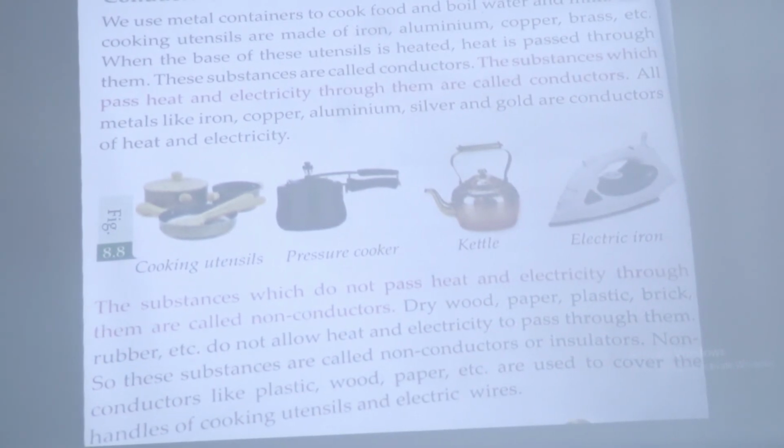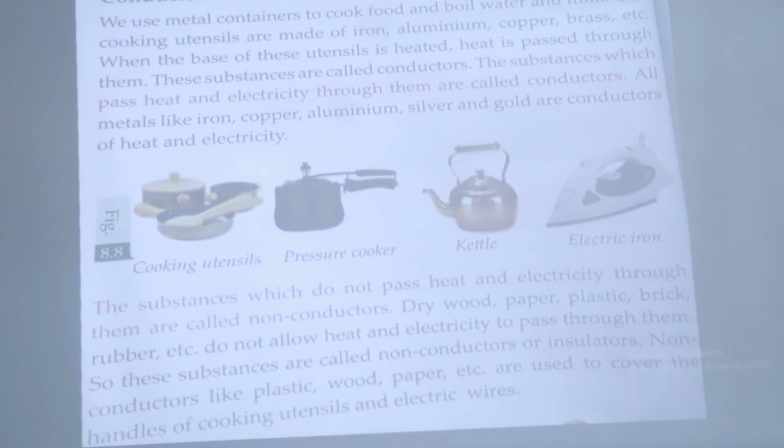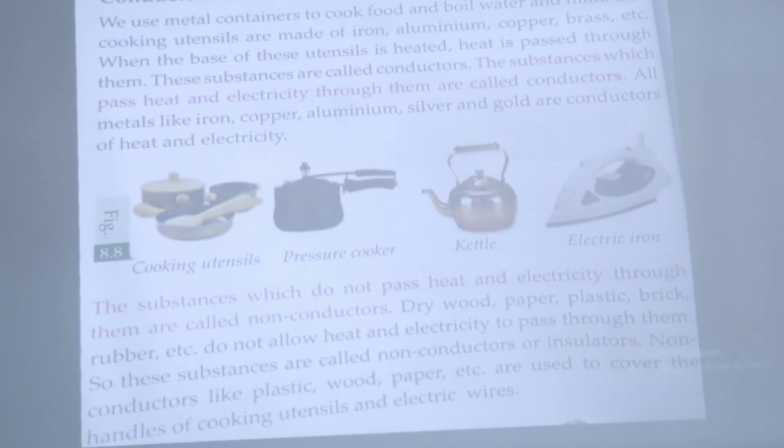Now, what do you understand by non-conductors? Non-conductors means those substances which do not pass heat and electricity through them. They are called non-conductors. Okay. They do not allow heat and electricity to pass through them. That's why they are called non-conductors. Like dry wood, paper, plastic, brick, rubber, they do not allow heat and electricity to pass through them. So these are non-conductors, or also called insulators.